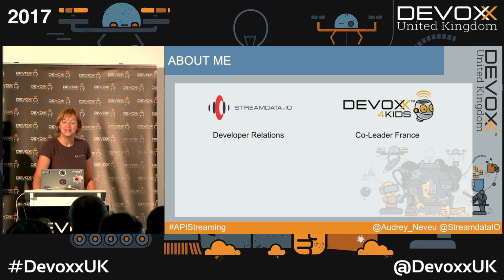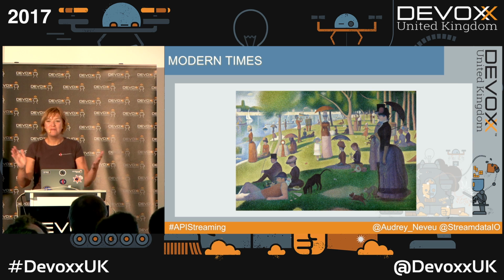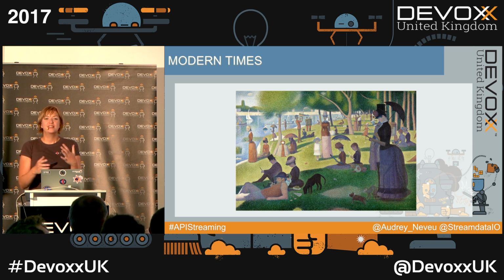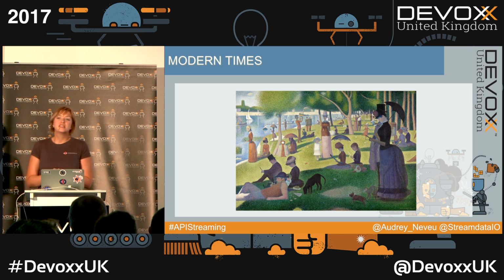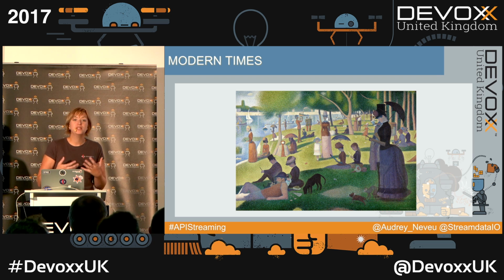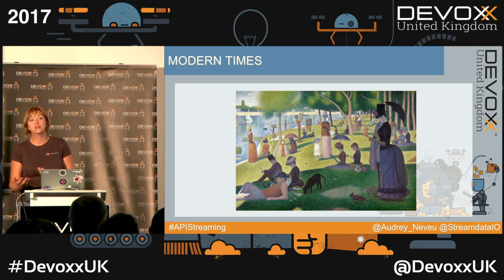So let's jump into the topic. Modern times. We know that for the last few years, internet has been more and more consumed on mobile devices, finally exceeding desktop consumption 2.5 years ago, something like that. So we also know that applications that we develop now have to be mobile ready. Even businesses want you to bring your own device movement.